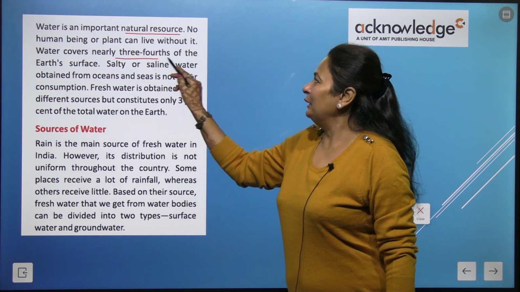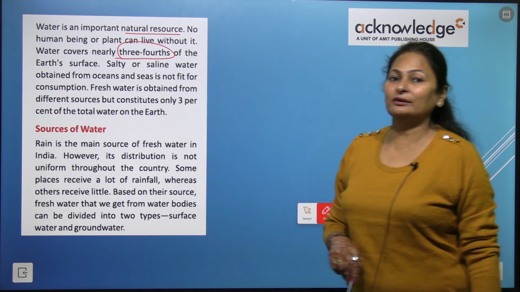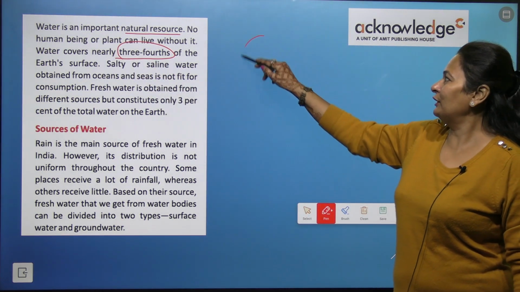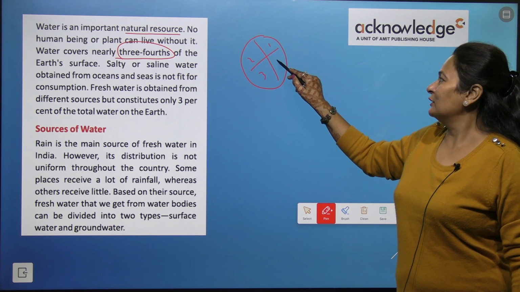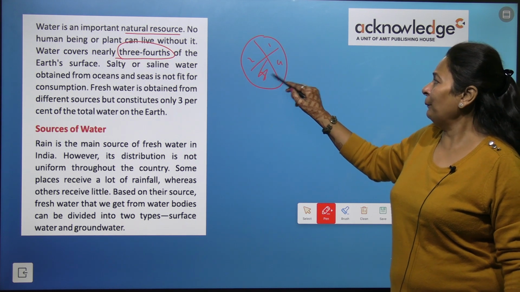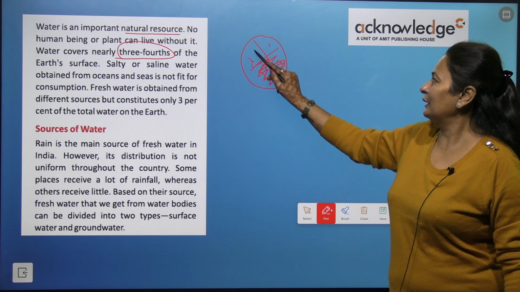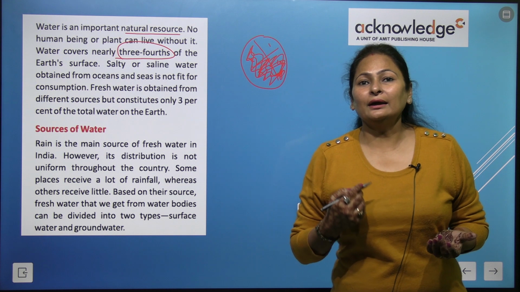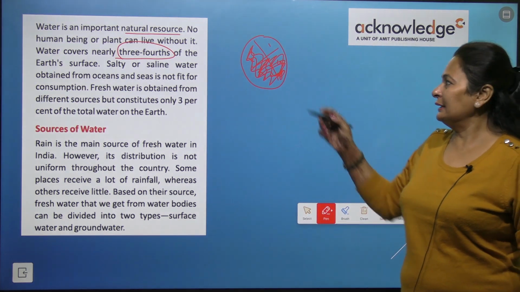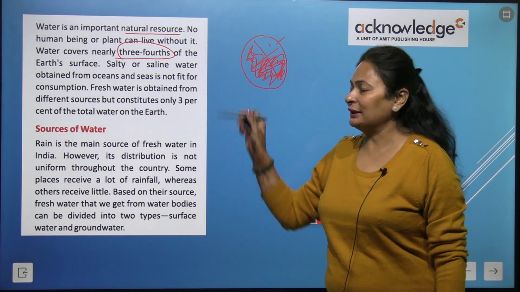Water covers only 3/4 of the earth's surface. If we divide the earth into 4 parts, 3 parts of the earth are covered with water. Only 1/4 is land.